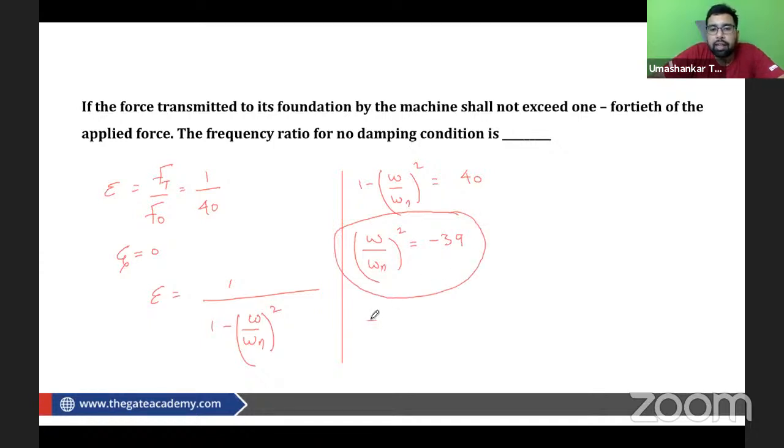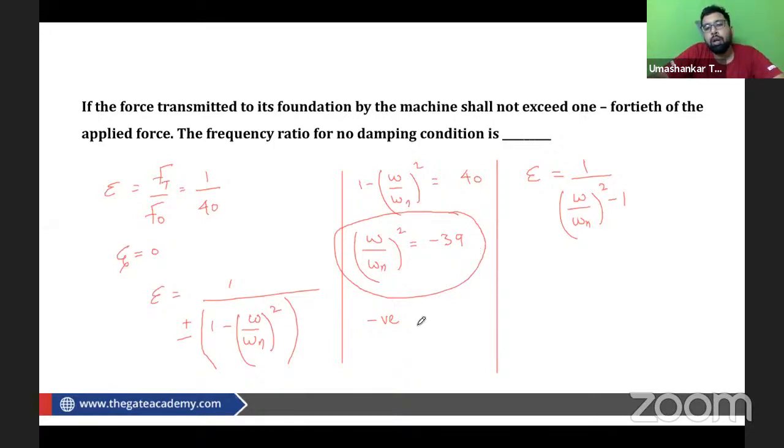Since there is a negative sign coming here, we have to use the opposite formula, and we should use it like this: 1 upon (omega by omega n) square minus 1. Whenever you are getting an imaginary number in the calculation, you may use this formula. Sometimes in the books it is written like this, but we get confused in it. That is why I teach it this way: you try with this formula if you are getting an imaginary number. Here we are getting an imaginary number, so you can just replace the formula, multiply it by a negative sign, and then you can solve it.